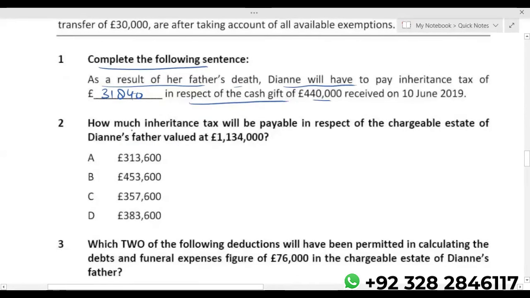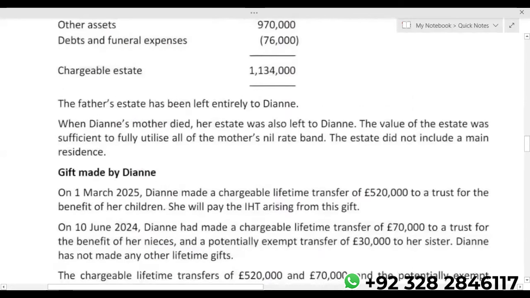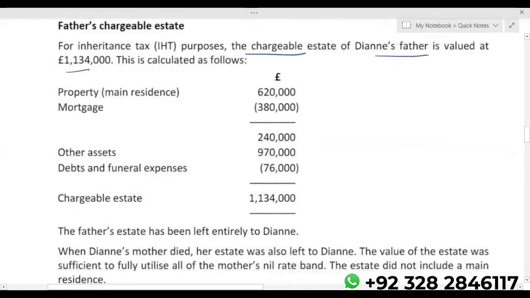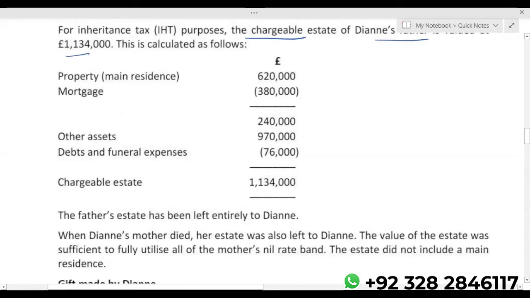How much inheritance tax will be payable in respect of the chargeable estate of Diane's father, valued at 1,134,000? Let's read. For IHT purposes, the chargeable estate of Diane's father is valued at 1,134,000. So they have given us the chargeable estate. There's a main residence, and from this main residence, we have deducted the mortgage as well.